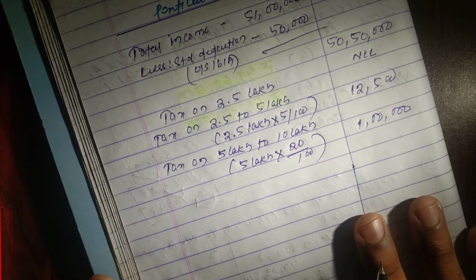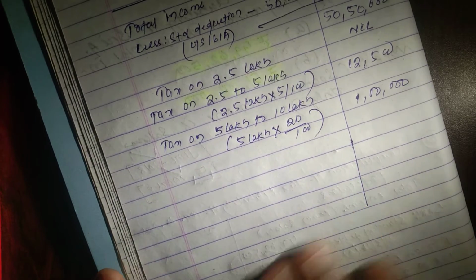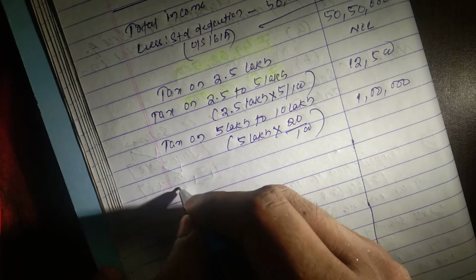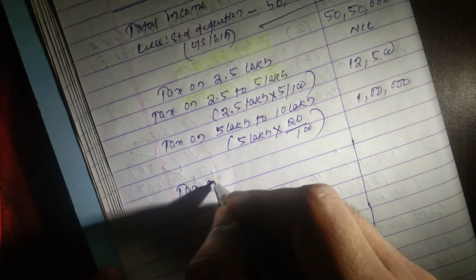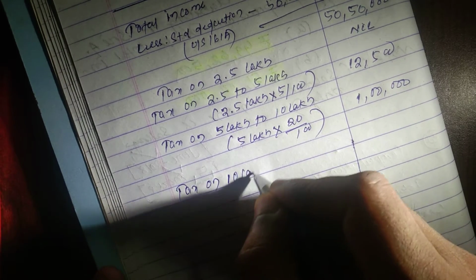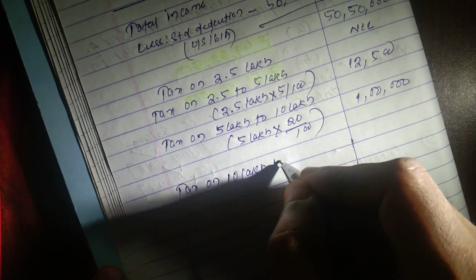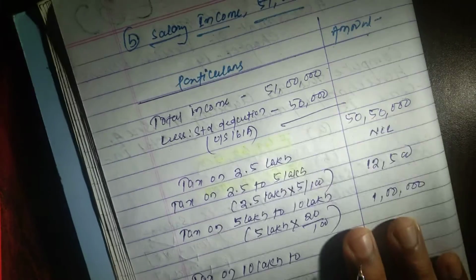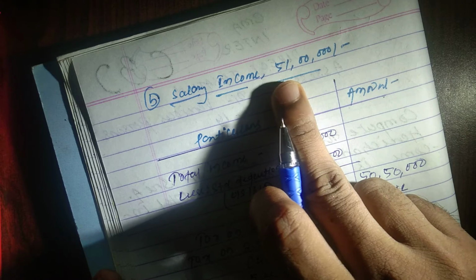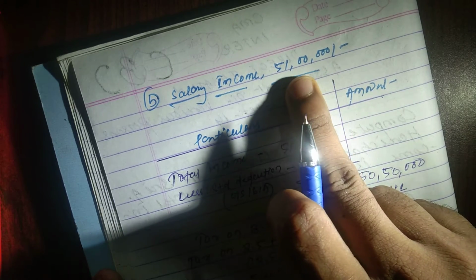Okay, then remaining tax on 10 lakh onwards. See, here the amount given is a salary income of 51 lakh.